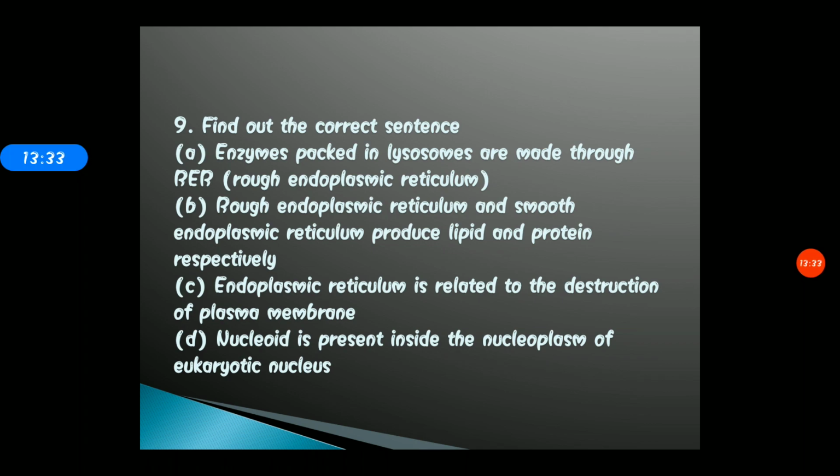Find out the correct sentence. Here you need to find out the correct sentence. Option A: Enzymes packed in lysosomes are made through rough endoplasmic reticulum. Option B: Rough endoplasmic reticulum and smooth endoplasmic reticulum produce lipid and protein respectively. Option C: Endoplasmic reticulum is related to the destruction of plasma membrane. And option D: Nucleoid is present inside the nucleoplasm of eukaryotic nucleus. So here you need to find out the correct sentence. Take your time, read the question again and then mark the right answer.